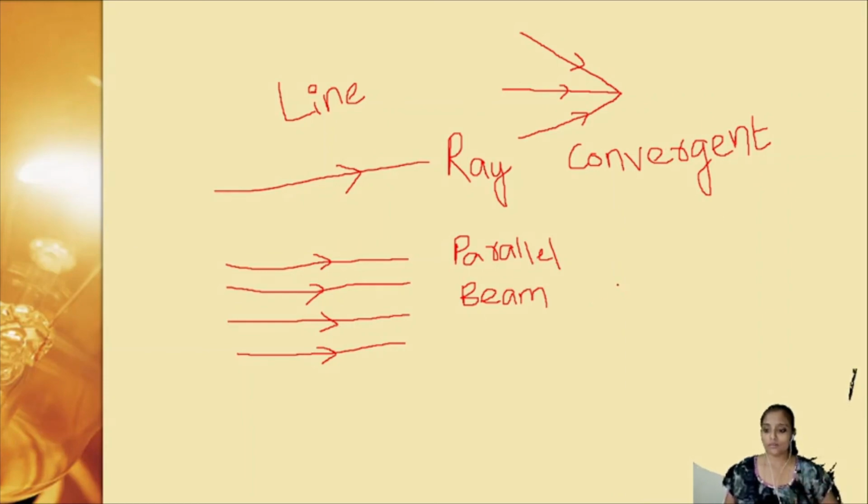Opposite to this, from one single point, the light rays move in different directions. This we call diverging. They will move in different directions, so it is called a divergent beam of light. If the light rays meet at a single point after reflection or whatever it may be, it is called a convergent beam of light. If light rays